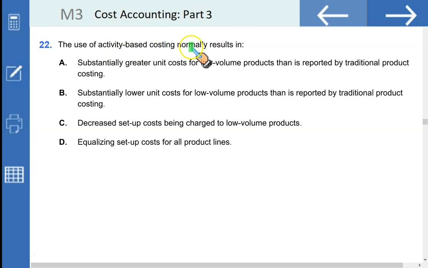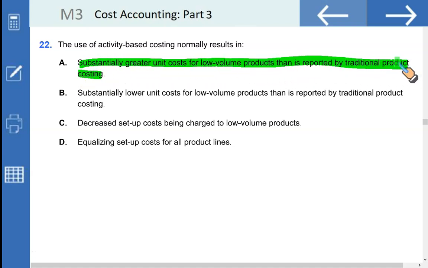The use of activity-based costing normally results in substantially greater unit cost for low volume products than is reported by traditional product. This is absolutely right. The units that are produced less in quantity, they will carry more unit cost than the traditional costing system. This is absolutely correct. Substantially lower, this is the total opposite to the above statement, hence wrong. Decreased setup costs being charged to low volume products, wrong. More setup costs being charged to low volume product. This would have made it correct. Equalizing the setup cost for all product lines. This is again incorrect. ABC does not equalize setup cost for all product lines. This is wrong as well.